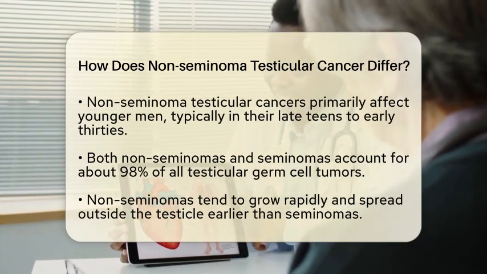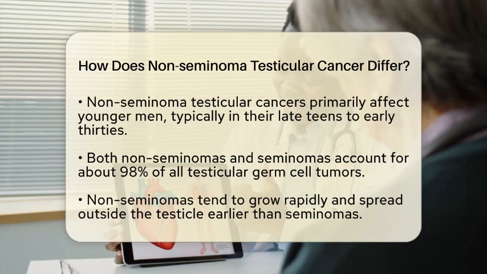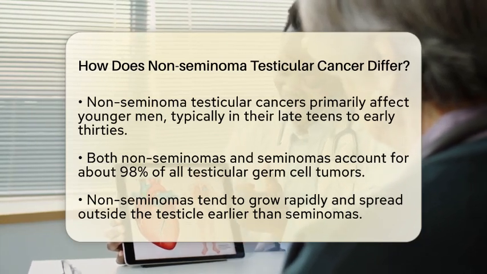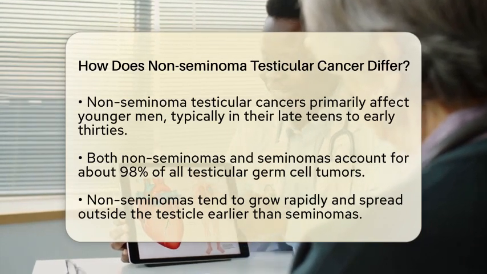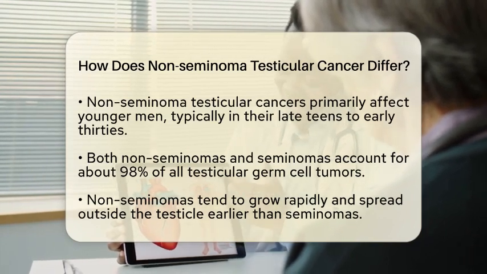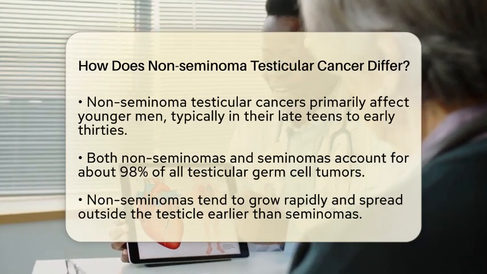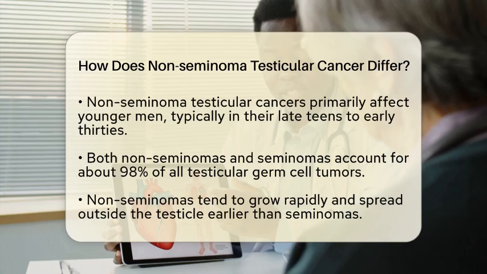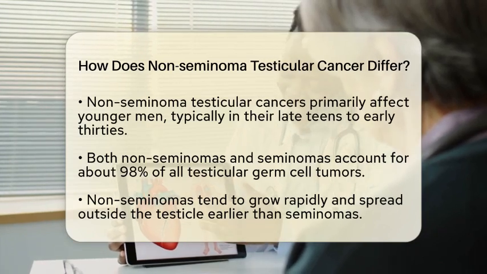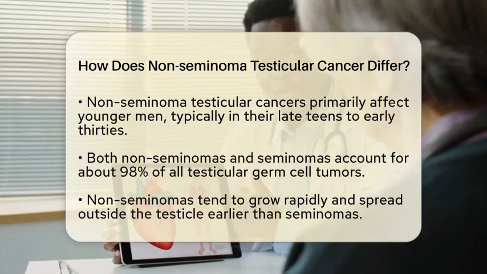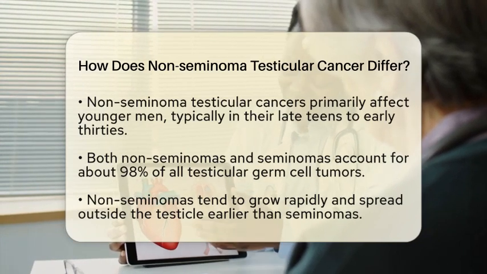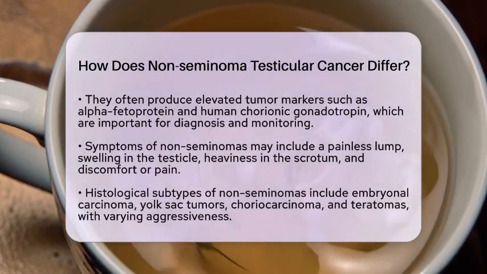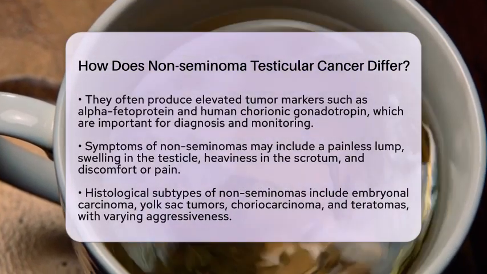They often produce elevated levels of tumor markers like alpha-fetoprotein and human chorionic gonadotropin. These markers are crucial for diagnosis and monitoring treatment response. While seminomas may produce human chorionic gonadotropin, they do not produce alpha-fetoprotein. Symptoms of non-seminomas can include a painless lump or swelling in the testicle, a feeling of heaviness in the scrotum, and sometimes discomfort or pain. If the disease advances, it may cause symptoms related to metastases.